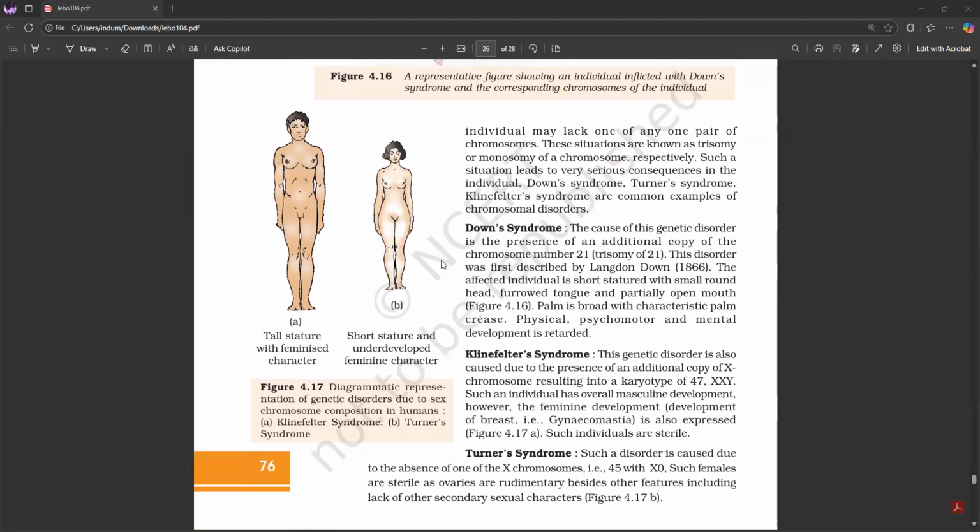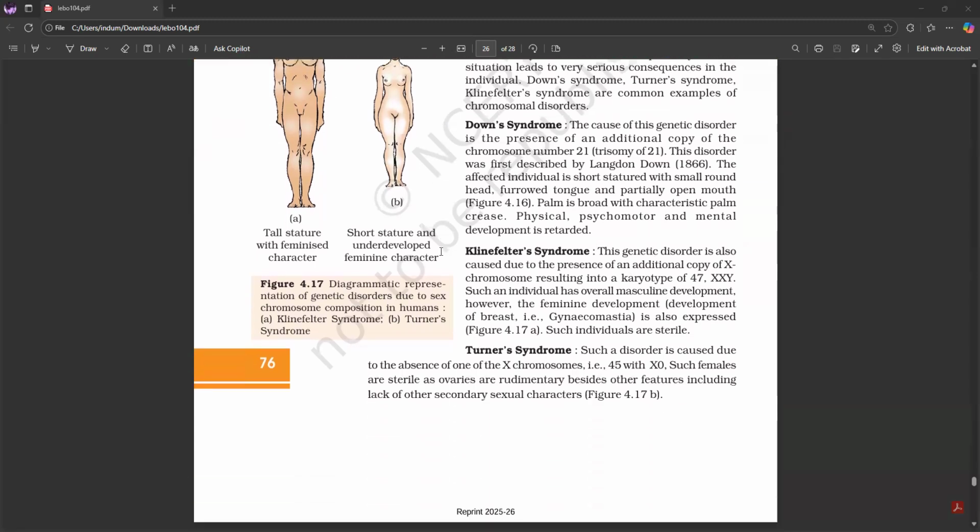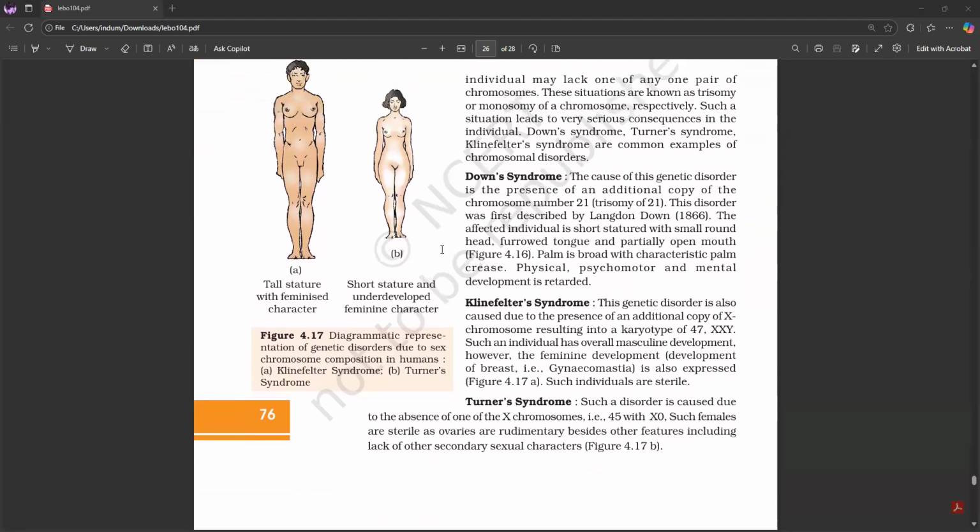These situations are known as trisomy or monosomy of a chromosome, respectively. Such a situation leads to very serious consequences in the individual. Down syndrome, Turner syndrome, and Klinefelter syndrome are common examples of chromosomal disorders. Down syndrome: the cause of this genetic disorder is the presence of an additional copy of chromosome number 21, trisomy of 21. This disorder was first described by Langdon Down.